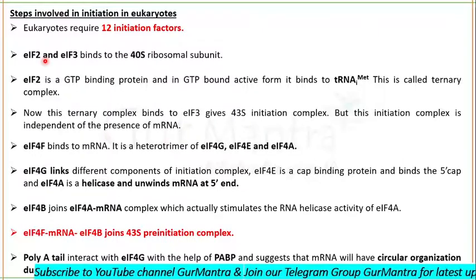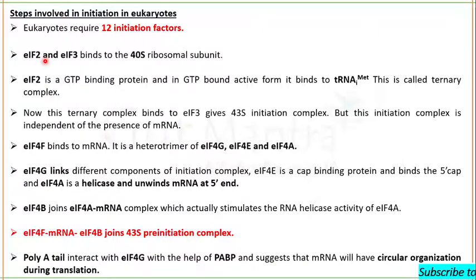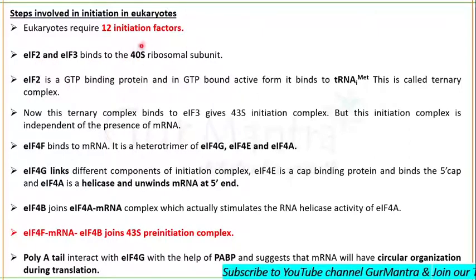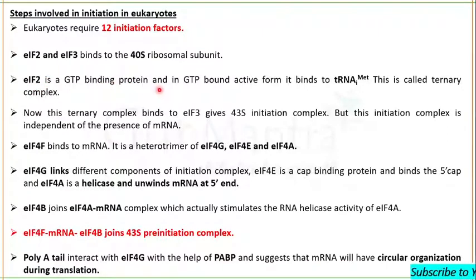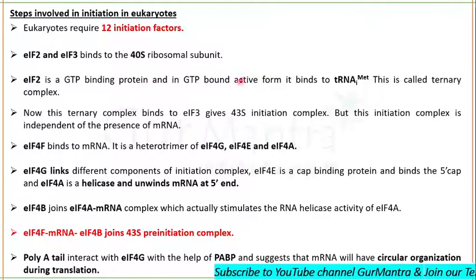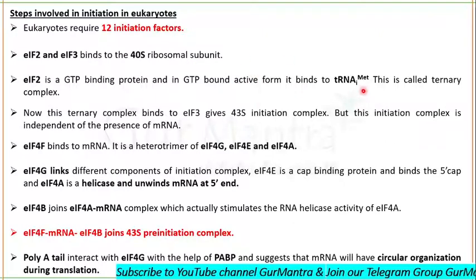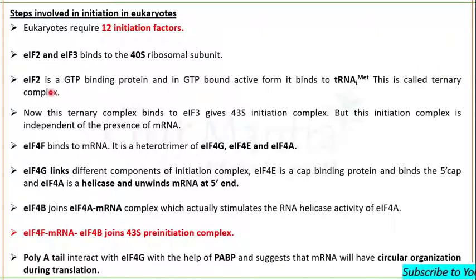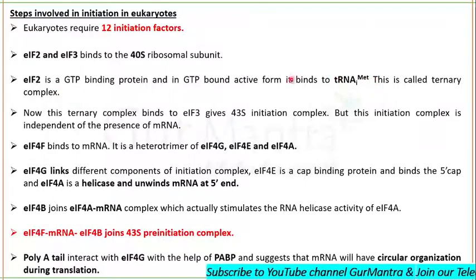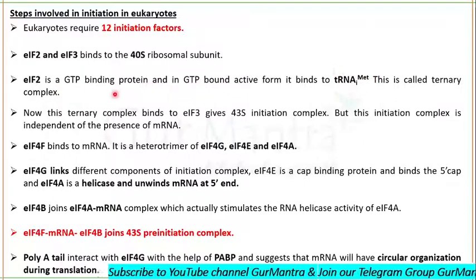It brings the tRNA and allows it to bind on the P site on the ribosome. Okay. So initiation factor 2 will bind to the 40S ribosomal subunit. Initiation factor 2 is a GTP binding protein, and when it is in GTP bound state, it binds to tRNA, and now it is called ternary complex. Initiation factor 2 in GTP bound state bound to tRNA, this we call ternary complex.